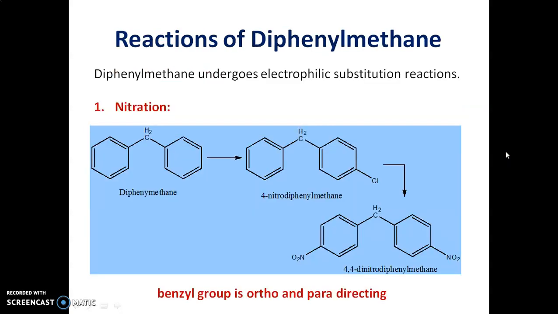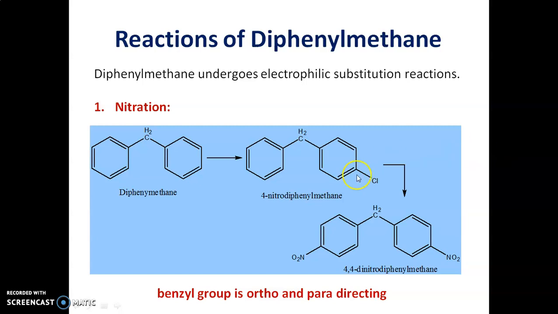Now let us see the various reactions of diphenylmethane. Diphenylmethane undergoes electrophilic substitution reactions. The first reaction is nitration reaction. In diphenylmethane, the benzyl group is ortho and para directing. Hence, on nitration of diphenylmethane, we get a 4 substituted product.